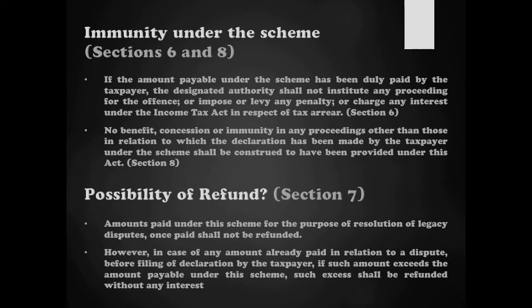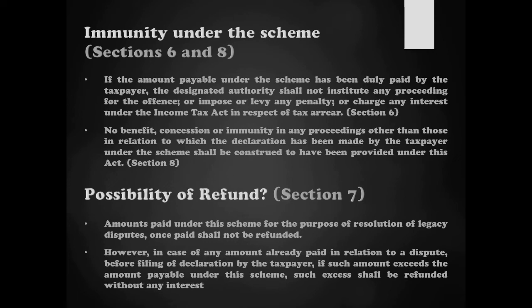So what does section 5 subsection 3 of Direct Tax Vivad Se Vishwas Act say? It says that for all those matters for which a taxpayer has made a declaration under this act and the designated authority had determined an amount payable, the amount had been duly paid and an order has been passed by the designated authority, all those matters shall be considered as closed. That is, those matters have reached their conclusion, their finality, and they cannot be reopened under any provisions of Income Tax Act or any other law for the time being in force, or any agreement made by India with any other country or any other territory for that matter. So all those matters are closed and they cannot be reopened again.